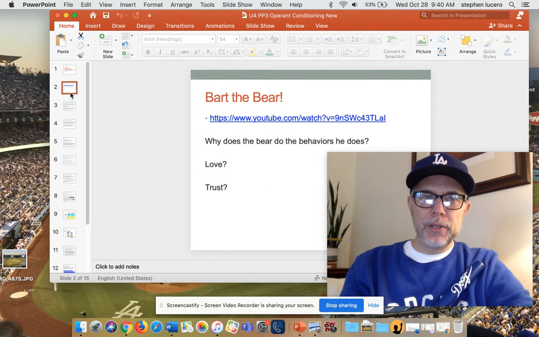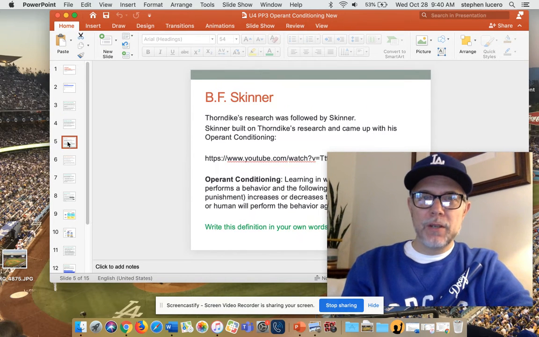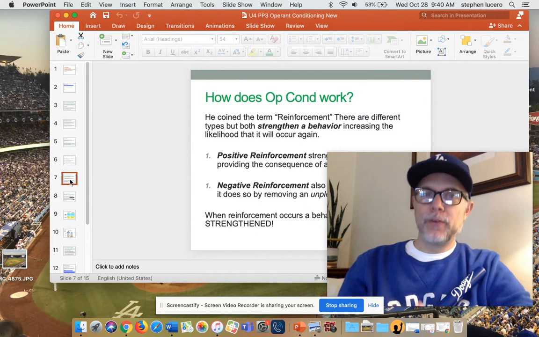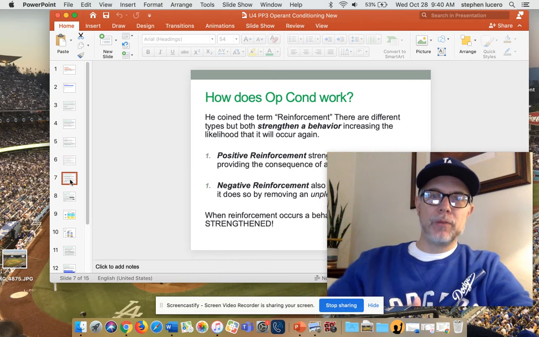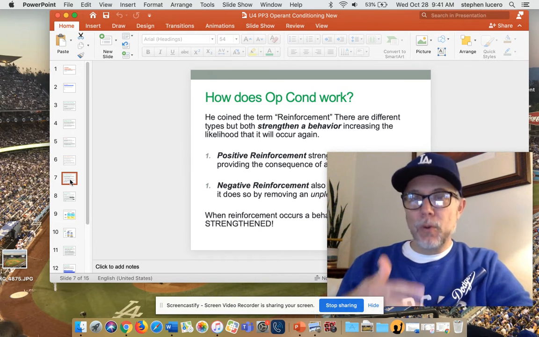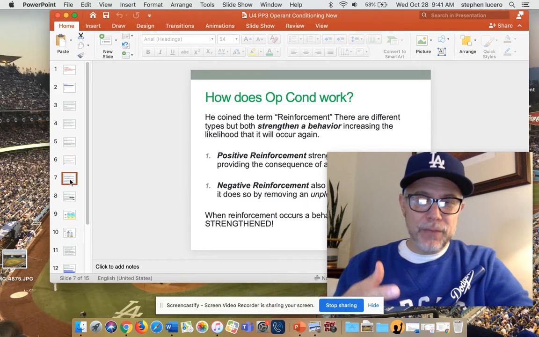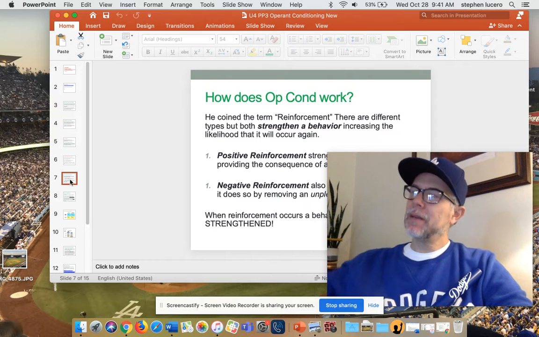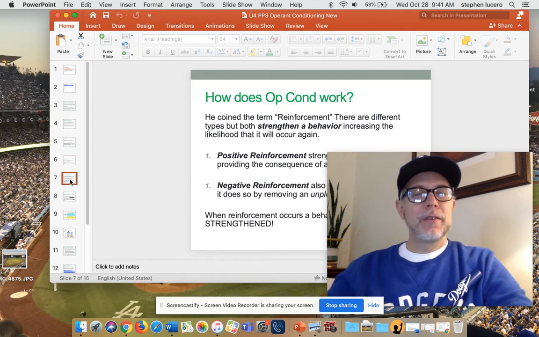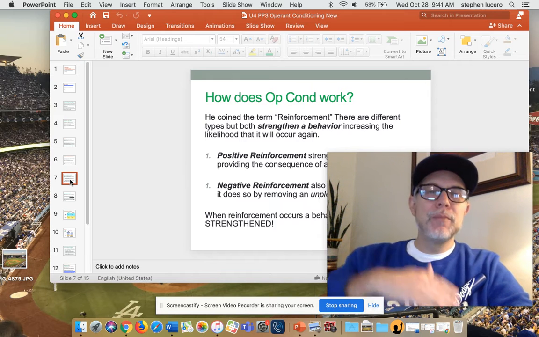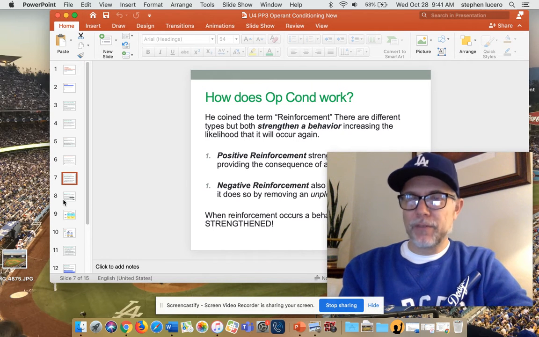If you scroll through this, there are some videos that we watched, but it's really this work here. It says B.F. Skinner. Again, this idea of what is positive reinforcement and negative reinforcement. Reinforcements, if I do them, will make a behavior that someone does more likely to be repeated. Positive reinforcement is something they desire. You're adding to their environment. I'm neutral right now, so if somebody gives me a reward, something like that, that's positive reinforcement. Negative reinforcement is a little bit more complicated. It's removing something unpleasant for me.